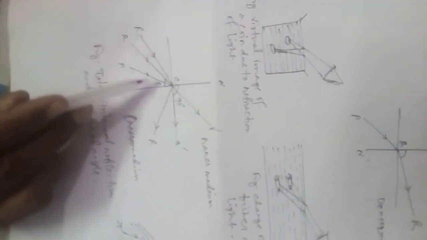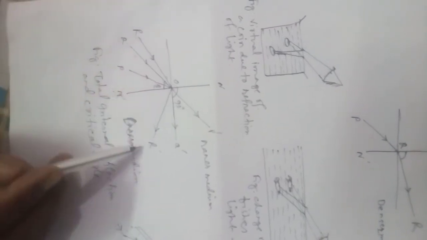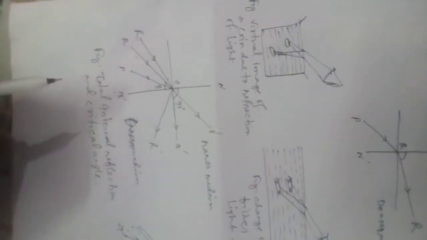At that time, the ray is reflected to the same medium, that means the denser medium, as a reflected ray OR prime. When the incident angle is greater than the critical angle, this phenomenon is called total internal reflection.